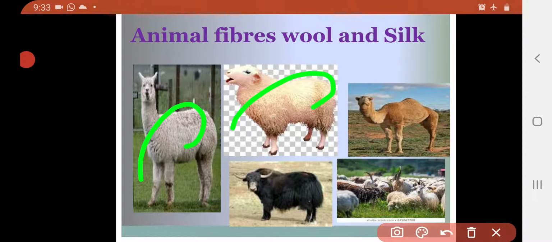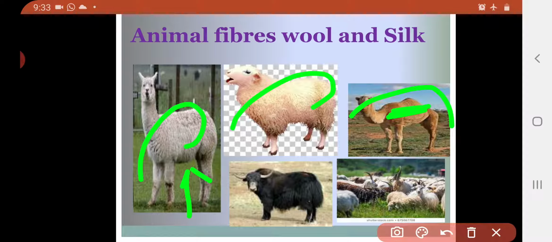Somehow that hair is thick and rough. But if you take hair from the stomach or the inner side, that hair is somehow soft.